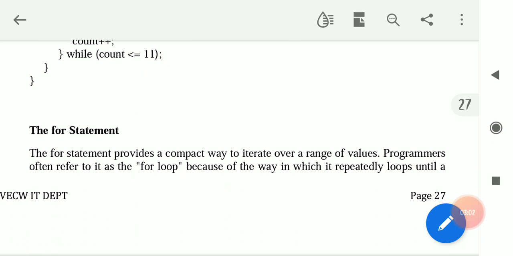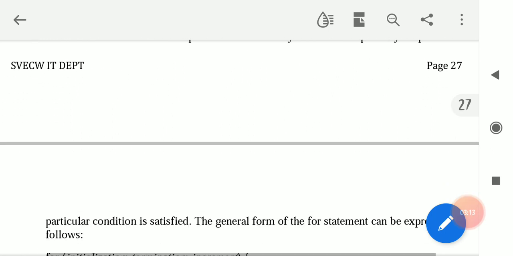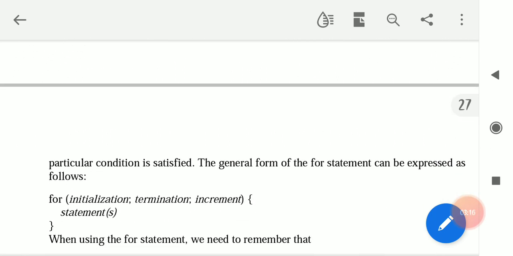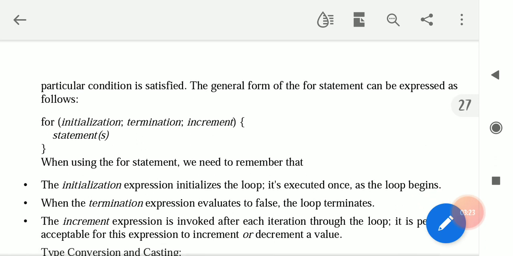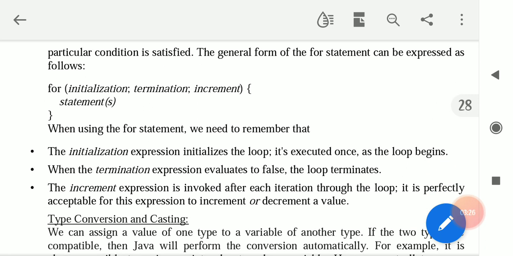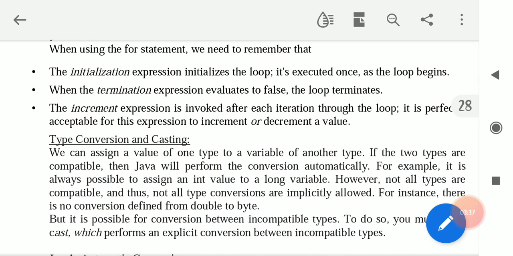The for statement. The for statement provides a compact way to iterate over a range of values. Programmers refer to it as the for loop because of the way in which it repeats until a particular condition is satisfied. The general form of the for statement can be expressed as follows: initialization, termination, increment statement. When using the for statement, we have to remember that it initializes the loop, and when the condition is false, the loop terminates. The increment expression is invoked after each iteration through the loop. It is perfectly acceptable for the expression to increment or decrement a value.